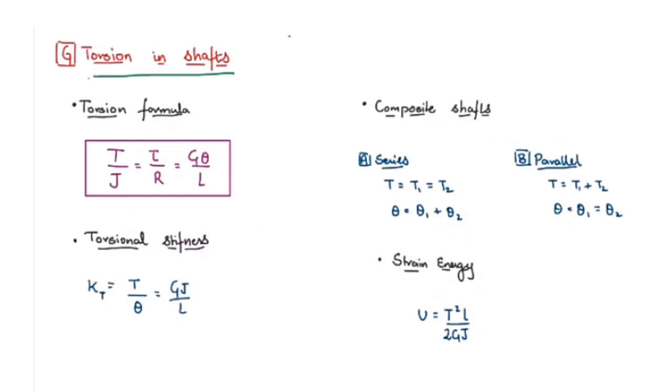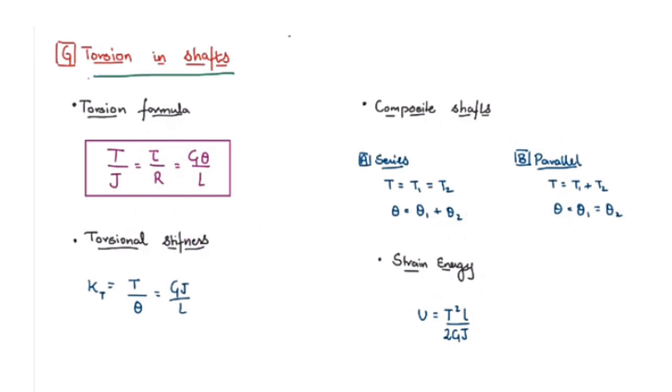Now our next topic is torsion in shafts. A shaft is said to be in torsion when equal and opposite torques are applied at the two ends of the shaft. This has a major formula given by capital T by J equals tau by r equals G theta by L, that is capital L.